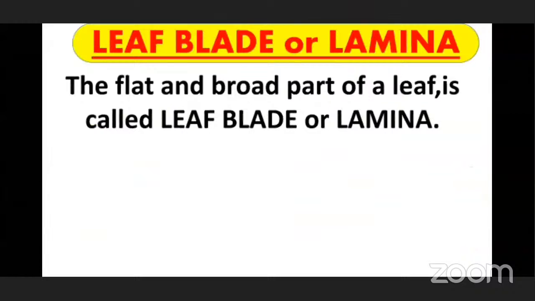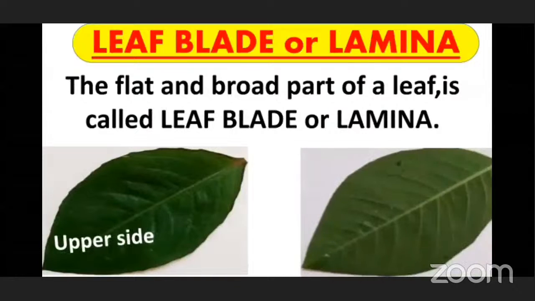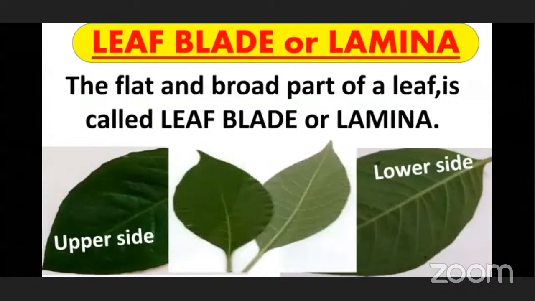First one is leaf blade or lamina. The flat and broad part of the leaf is called the leaf blade or lamina. If we take a leaf, this is the upper side of a leaf and this is the lower side of the leaf. Same leaf, okay? What you notice is that the upper and lower sides of a leaf have slightly different colors. The upper side looks smooth and dark, but the lower side is rough.